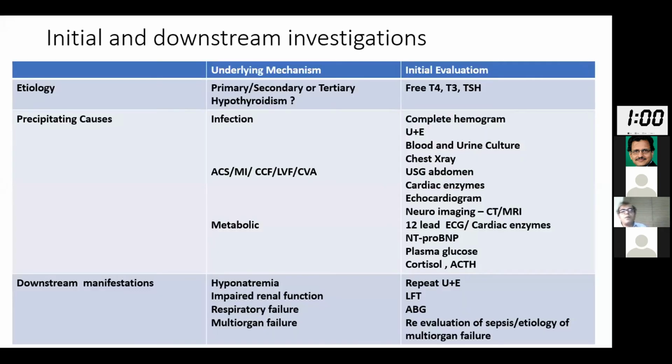So this table gives you actually a good evaluation of how you should approach such a patient. Depending upon whether it's a primary, secondary, or tertiary hypothyroidism, the initial evaluation is a free T4, T3, and TSH. Then we look for the precipitating causes. If you suspect it's an infection, get a complete hemogram done. UNE, that is urine electrolytes, that's sodium, potassium, and creatinine.